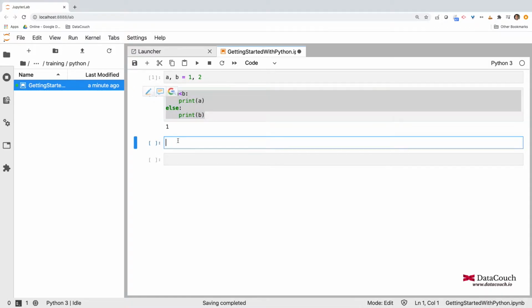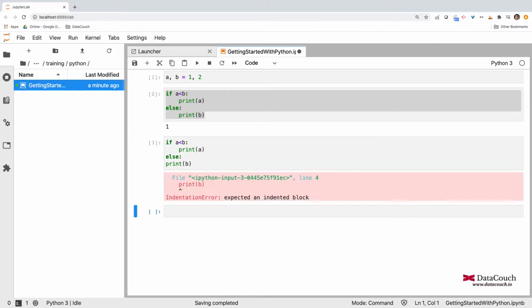If I modify this a bit and run it, you can see it gives me an error. This error is an indentation error, and the error is coming because the print statement is not indented well under else. In order to work with Python properly, you need to indent your statements properly, otherwise it will give this kind of error. Please be careful, because there are no curly braces in Python, so you have to ensure that the indentation of the code block is correct, then only it will work fine.